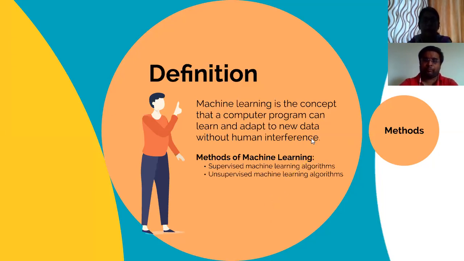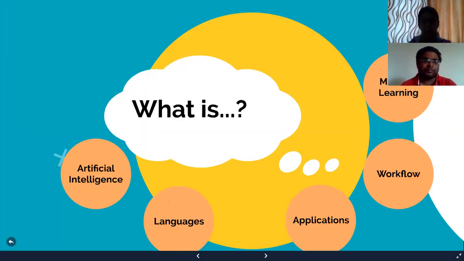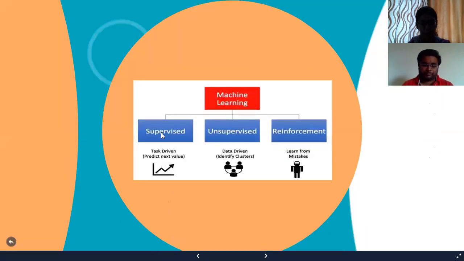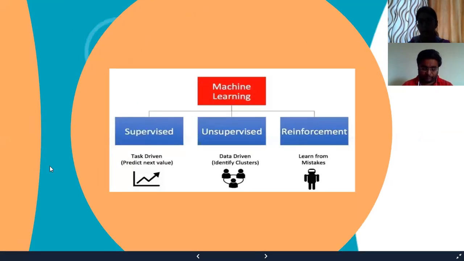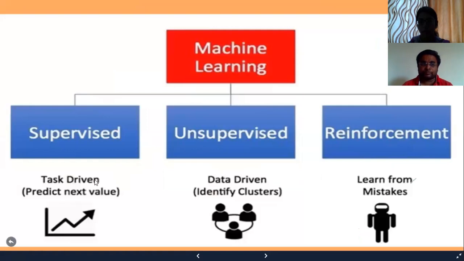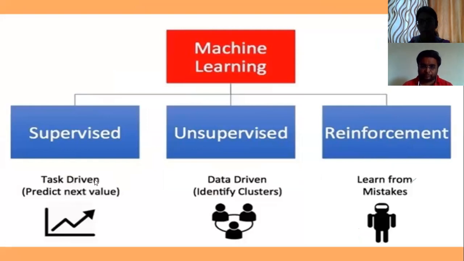Is it clear? So we have different methods of machine learning, or we can say these are the types of machine learning, which are supervised learning, unsupervised learning, and reinforcement learning. Is it clear? So in that, supervised is task driven. That means we have to work on regression and classification here.